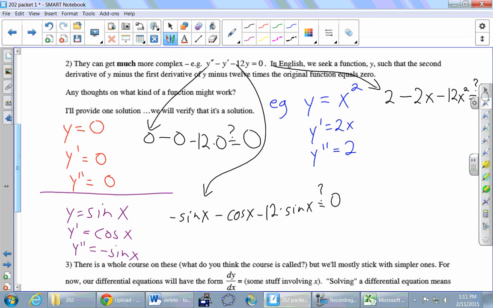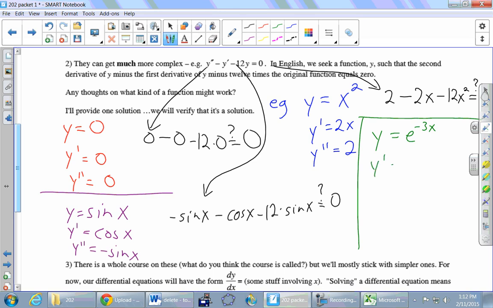Okay, so I'm going to present you with a miracle here. I hope you appreciate it. So here's my miracle. I will tell you that one solution to this is y equals e to the negative 3x. It should not be clear to you why I happen to choose negative 3 up there. But what we should be able to do is check whether or not that's a solution by doing the same process we've just followed. Let's take two derivatives, plug it in, and see if we actually had a miracle here.